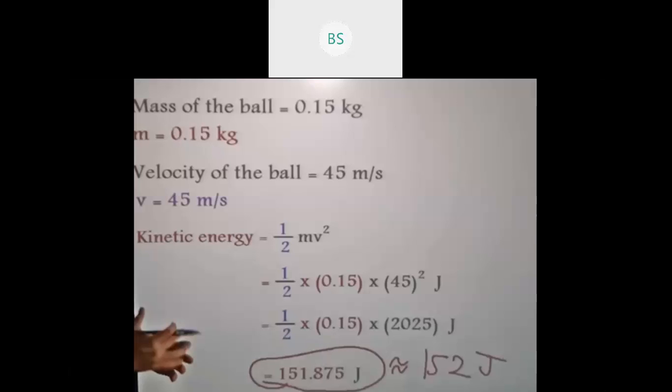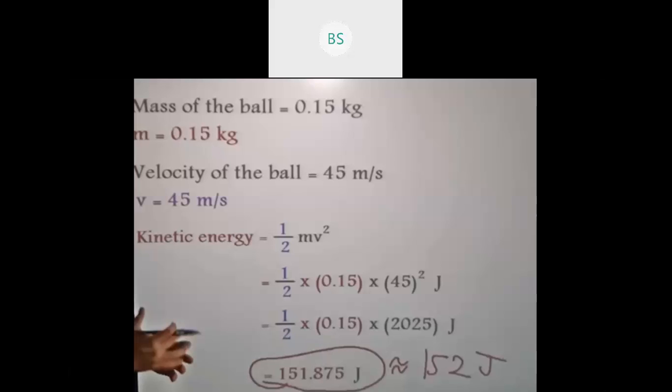Whereas kinetic energy is the energy possessed by a body due to its state of motion. This is the first difference between potential energy and kinetic energy. Let us take the second difference. Potential energy is equal to the work done in bringing the body to its changed state.